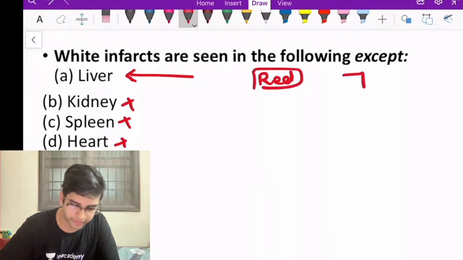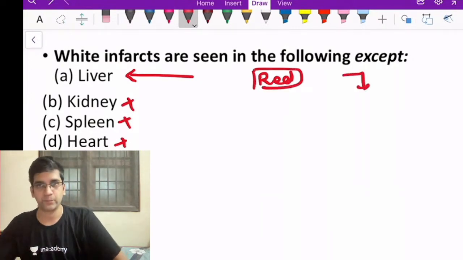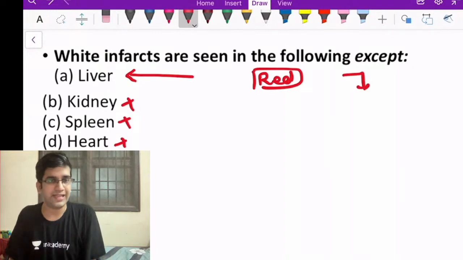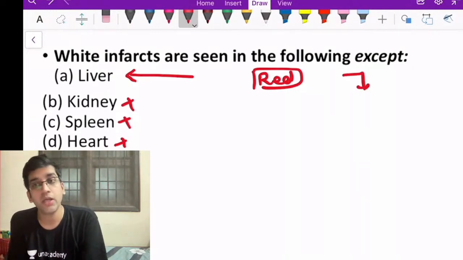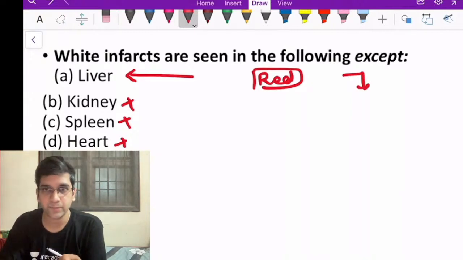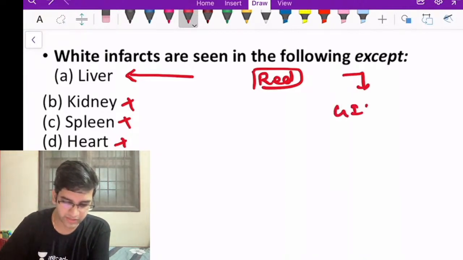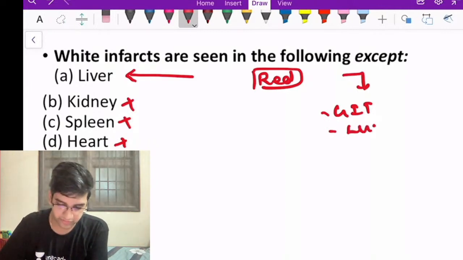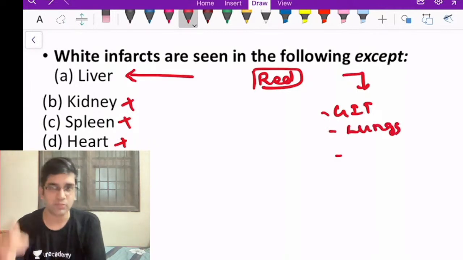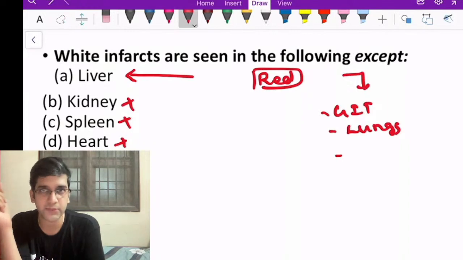Tell me other organs where I can see red infarct. Yeah, you guys are correct. Any other organs which can have red infarct apart from liver, which you know? Perfect. One is GIT. GIT can have a red infarct. Anything else? Lungs can have red infarct. Great. There's one more place I want to think about red infarct.